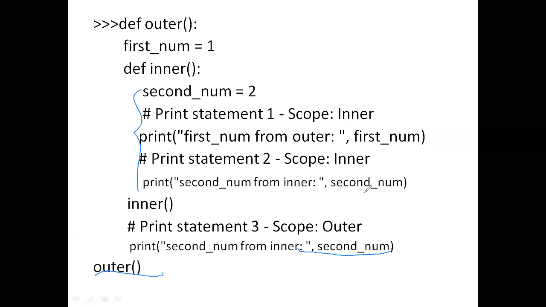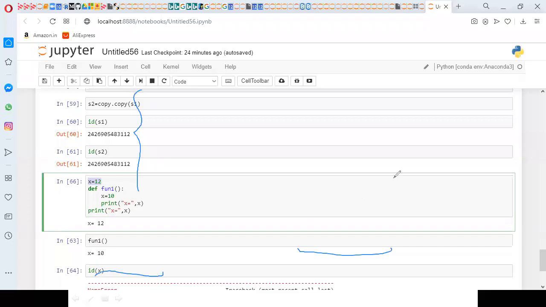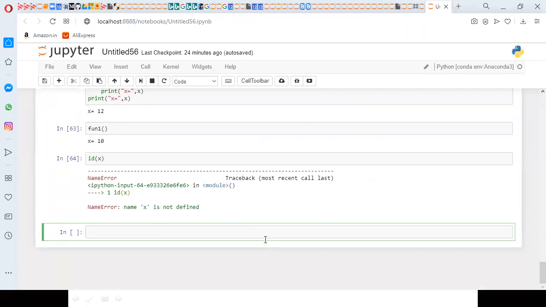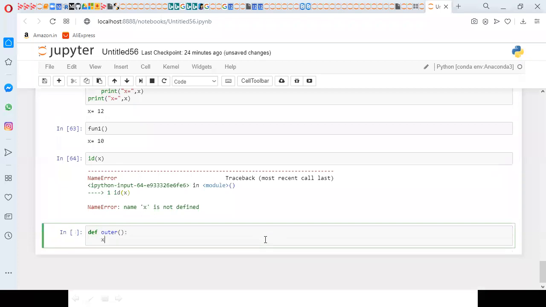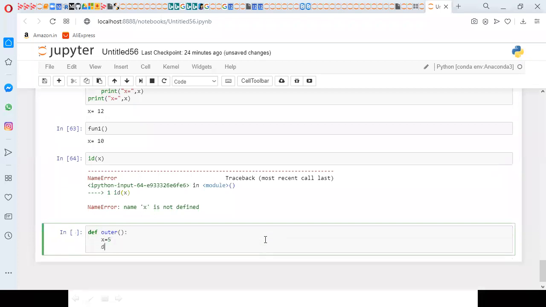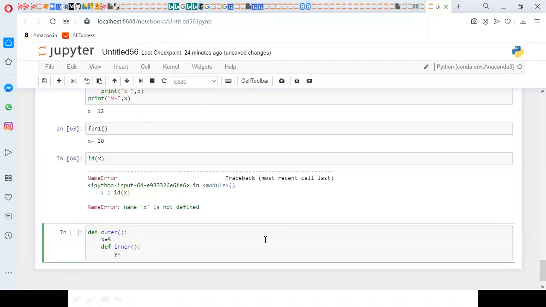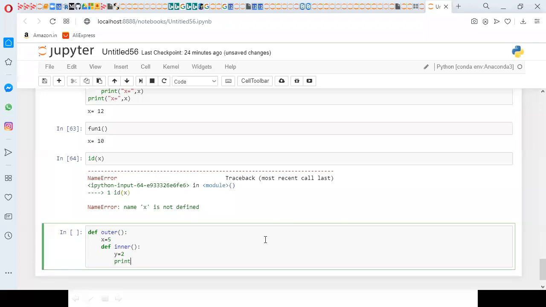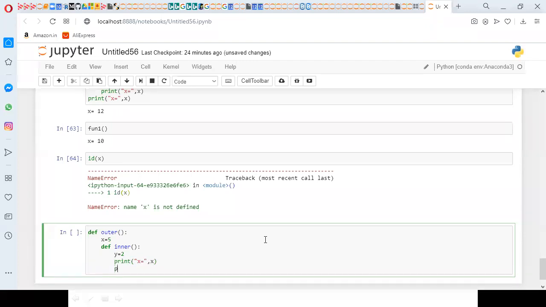So I'm going to show it with an example. def outer, x equal to 5. def inner, y equal to 2. So here we'll get x and y also.